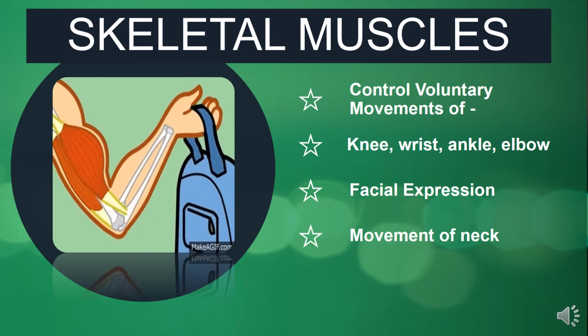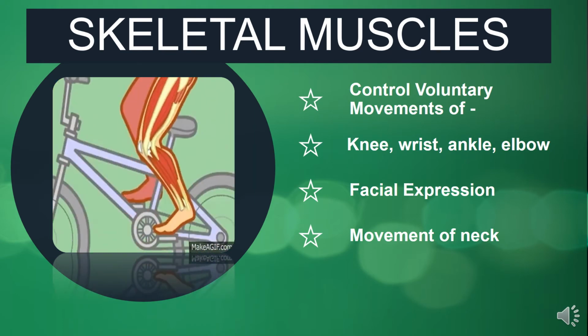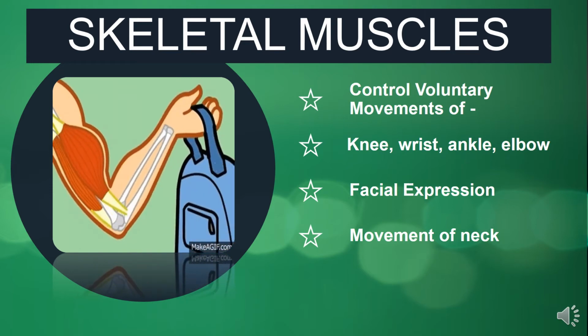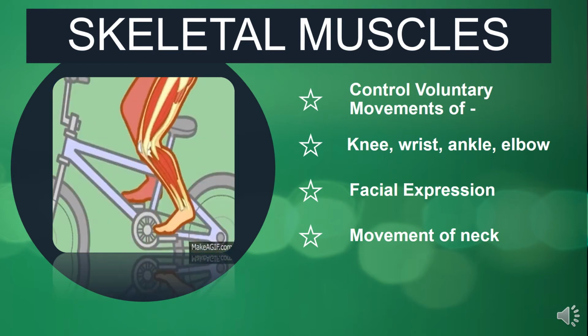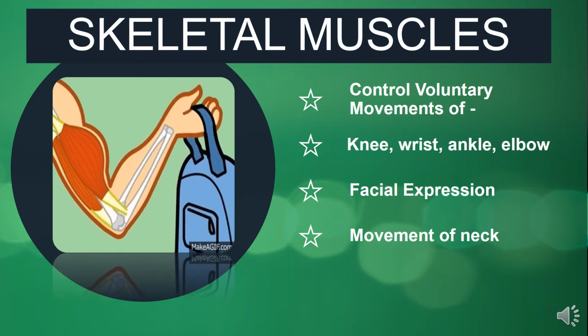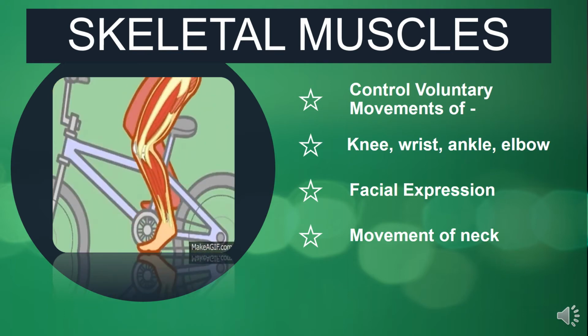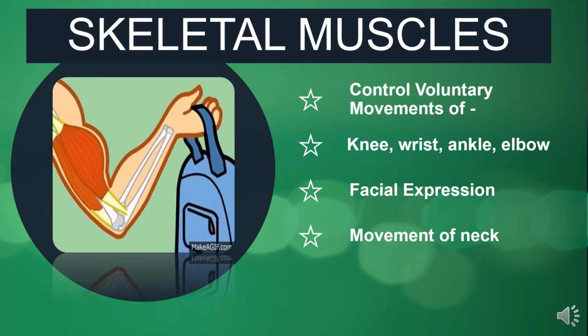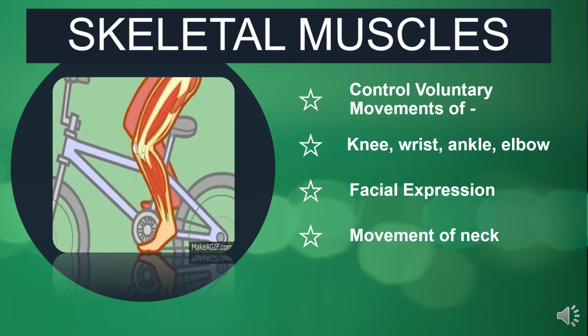When we laugh, cry, or whenever we are making different kinds of expressions on our face, that is all possible due to the muscles present in our face. And movement of the neck is also because of the skeletal muscles present in the neck, and these muscles are also present in our tongue or in external body organs.